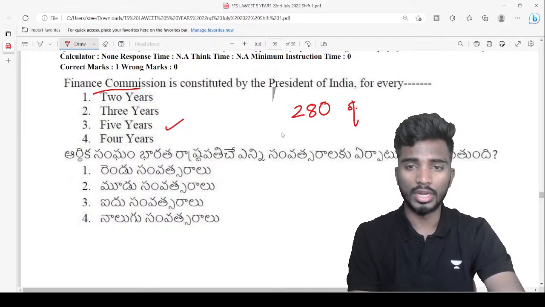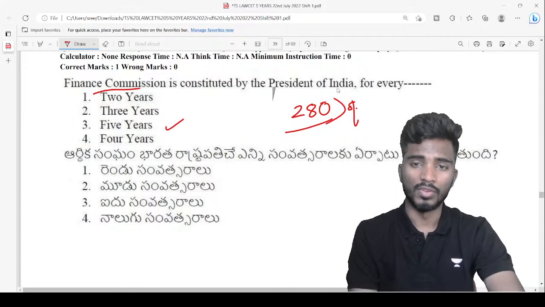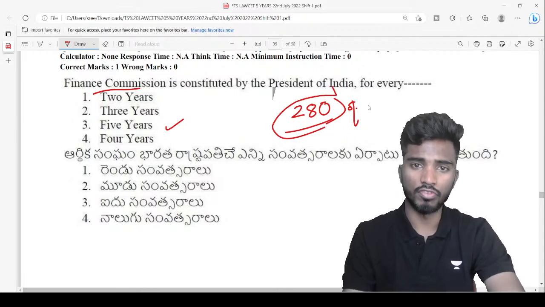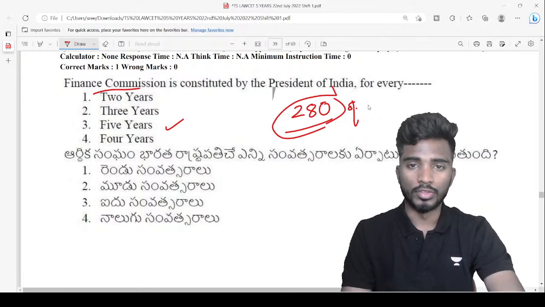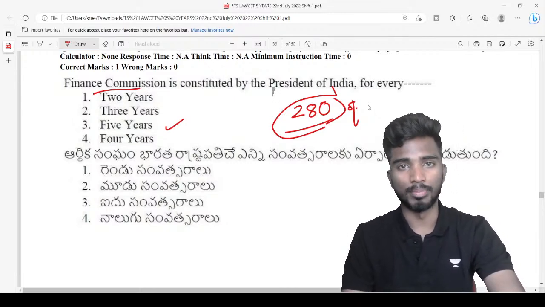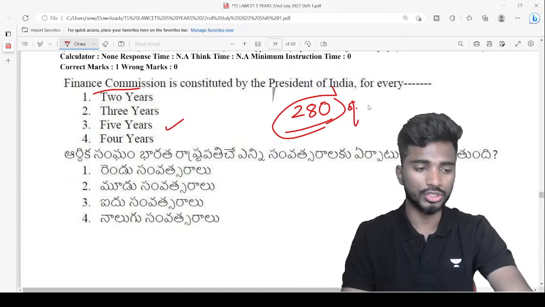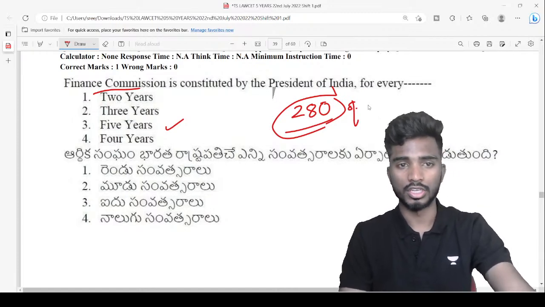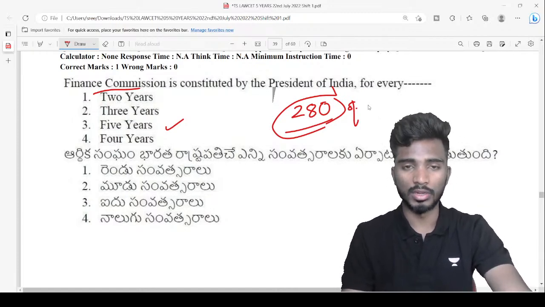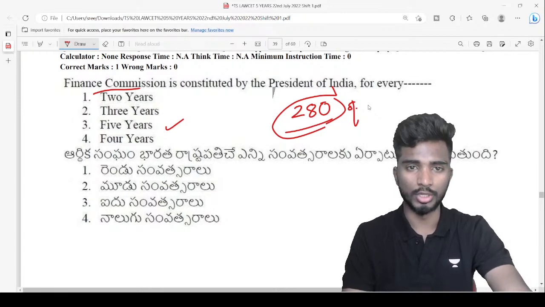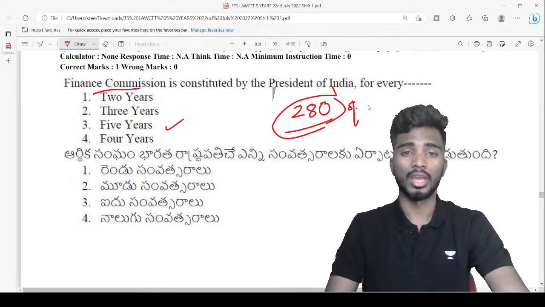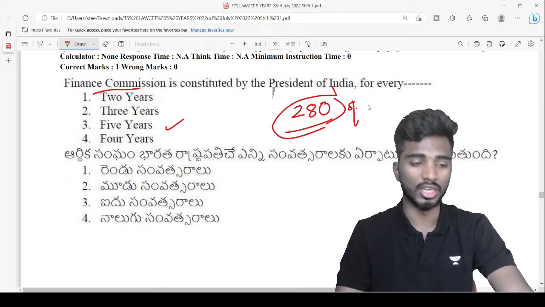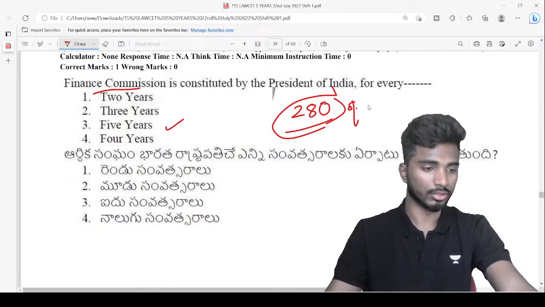Under Article 280, it is a constitutional body which is appointed by the President. The President will form a Finance Commission, and this commission will submit its report to the President, right? It is constituted for every 5 years. Just remember that whatever advice is given by the Finance Commission is not binding on the President or the Parliament. These are just advisory in nature, whatever the recommendations given by the Finance Commission.